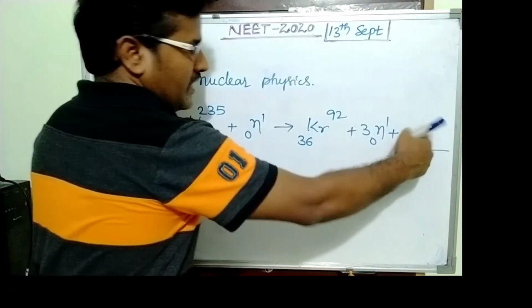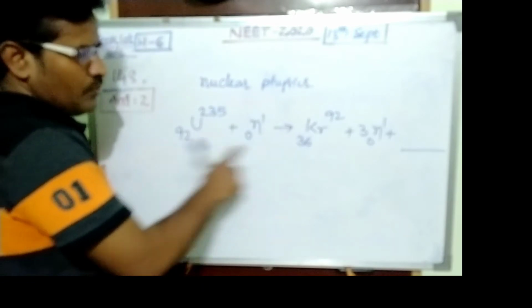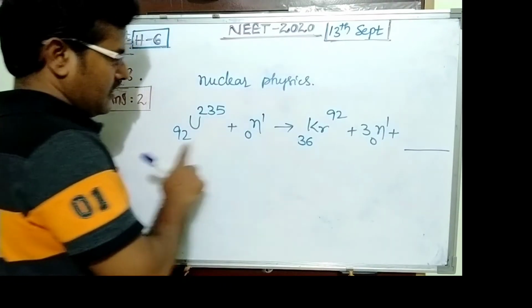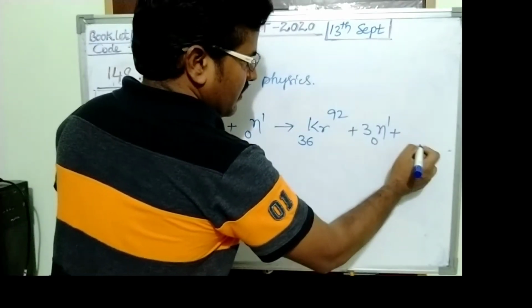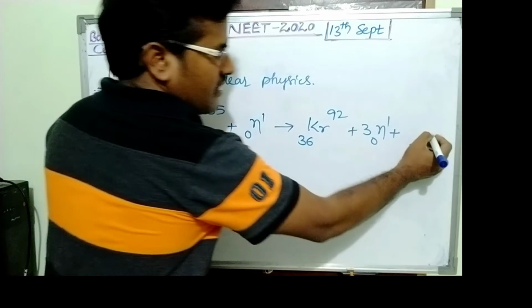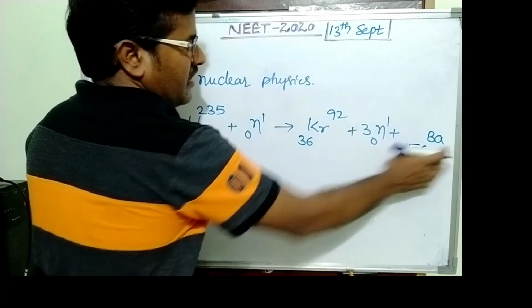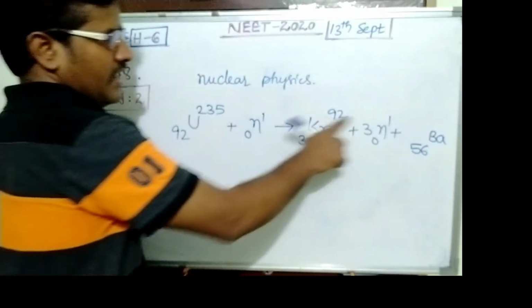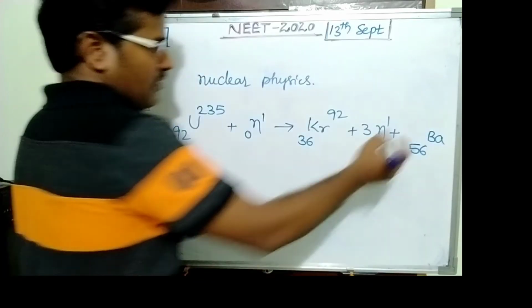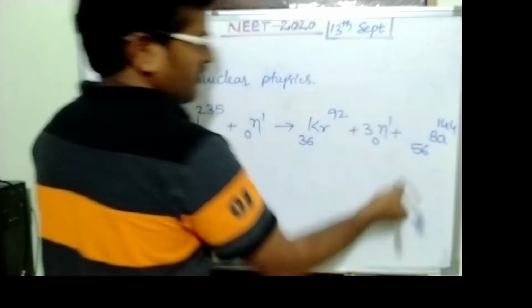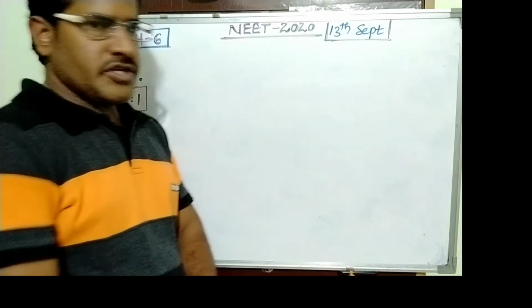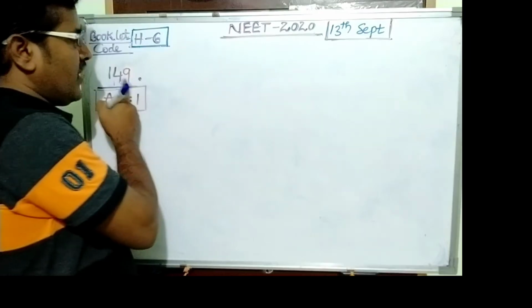So we want this material. This material is just to balance the equation. Here this is 36, this is 92, this must be 56. So this is barium. Given options, barium 56, and 235 minus 95, its value becomes 144. So the answer is 2.